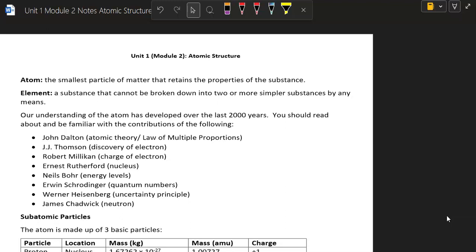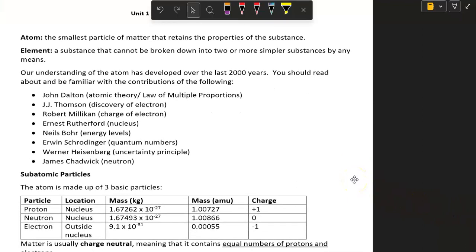scientists here. This is by no means all of the scientists who are involved in our understanding of the atom, but these are the high points. Okay, so you can look it up in the textbook, you can look it up online, but you need to know these people and what they did to contribute to our understanding of the atom. Okay, but we're going to go ahead and jump into the results of their work.